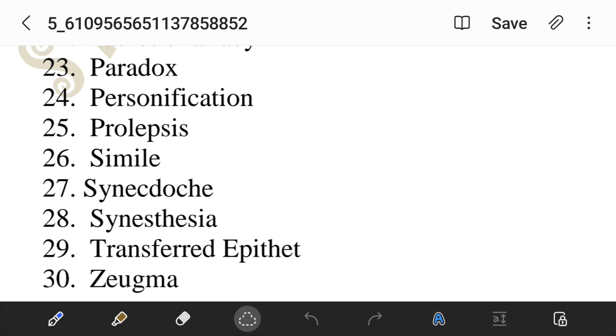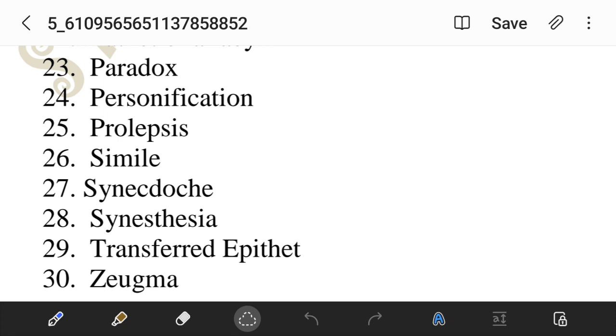And a transferred epithet is when an adjective is transferred to a different noun. When we say I had a sleepless night, night can't be sleepless, but still we call it a sleepless night. That means we were unable to sleep at night. So that is the transferred epithet. We have transferred the adjective to another word.